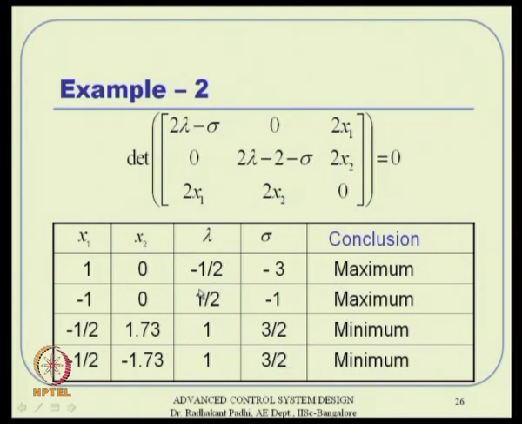So, what you are telling here is this combination that you are getting, 1 0, is certainly a local maximum point, minus 1 0 is also a local maximum point and these two are local minimum points. Okay. And all these necessary and sufficiency conditions are all local actually. So, if you really want to find out the global maximum and global minimum out of this, then you have to evaluate the cost function on these values, whatever solutions you are getting here.